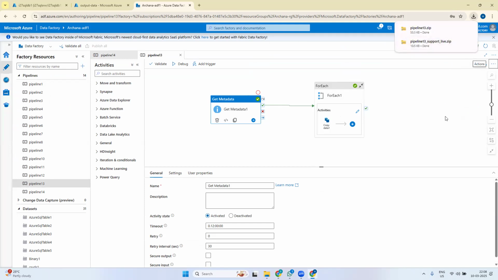I'll share it with you. But if you import this template, it'll ask for linked services. You have to create the linked service, and then it will attach to the linked service with the same name. Whenever you import this template, it checks whether that particular linked service is there, because the pipeline is using it. If you create that, it will get attached. That's what happens. I'll share it on the same drive, and you can try.